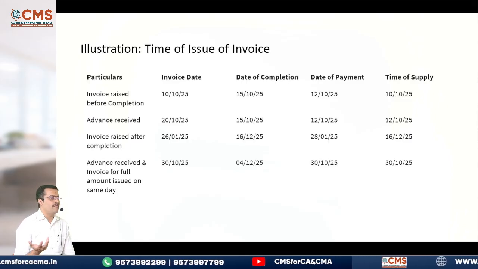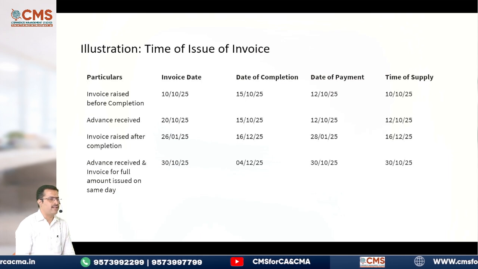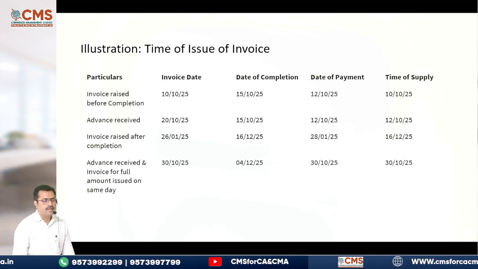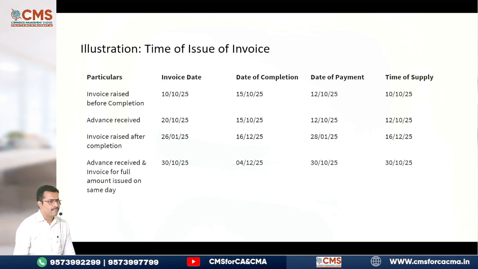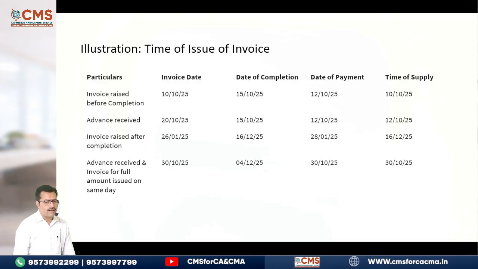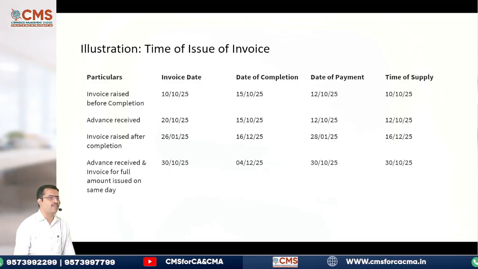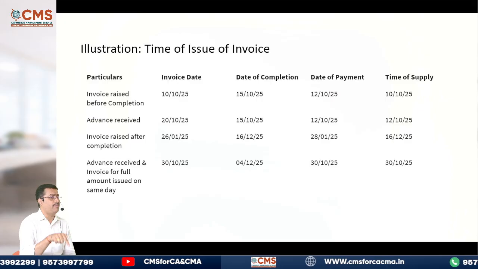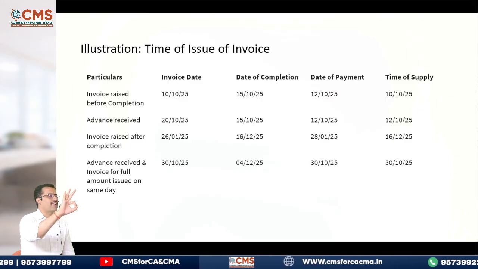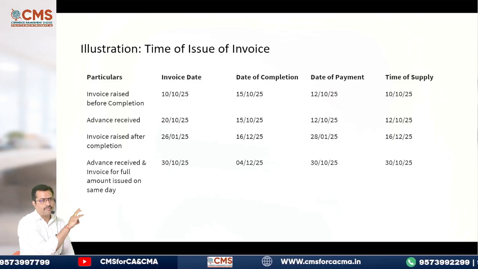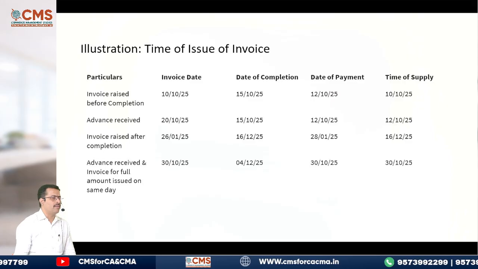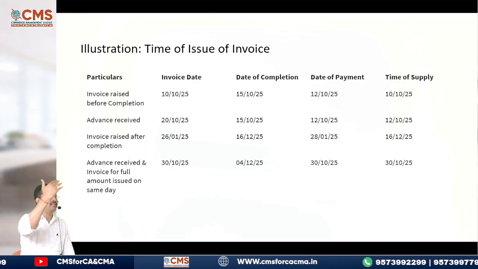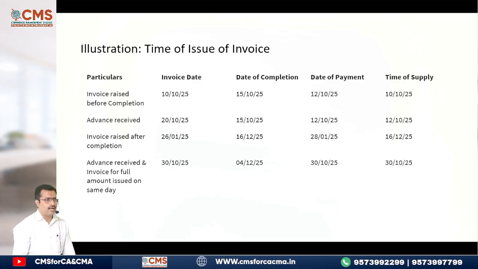Next, advance received. Advance means payment is received in advance. So now what will happen? Invoice is on 20th, but date of completion is 15/10. That means invoice issued after completion, but within the time limit only. 30 days you have time, just now I told. Then date of payment is 12/10, because payment is received in advance. Obviously time of supply also will be 12/10.